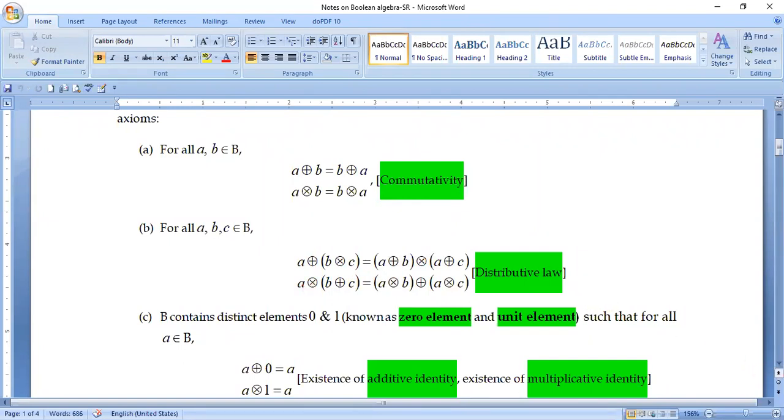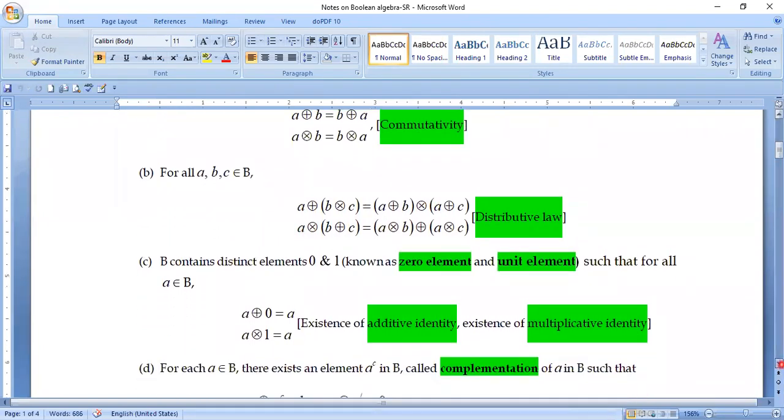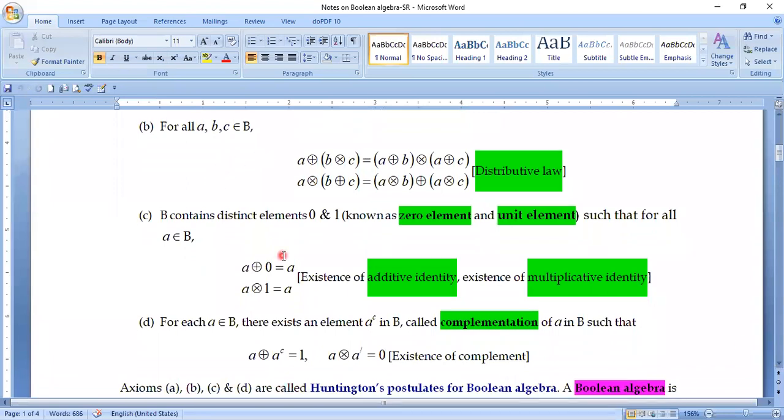Next comes the property C, which talks about the existence of two elements. One is called 0 and another is called 1. These two elements are very distinct from one another because their jobs are very distinct. Okay, so first of all, the 0 element, which we denote by 0, when added with the element small a, gives us small a back. So this 0 is called the additive identity.